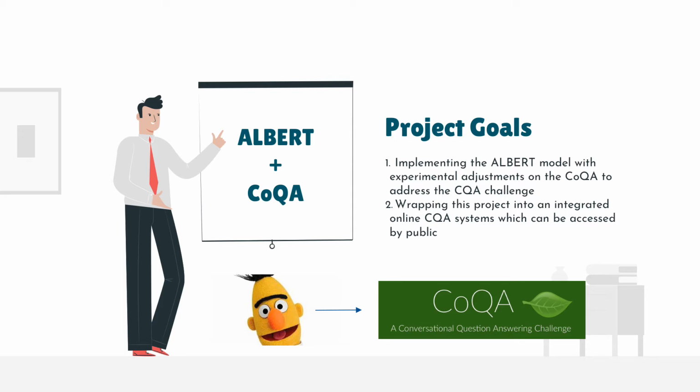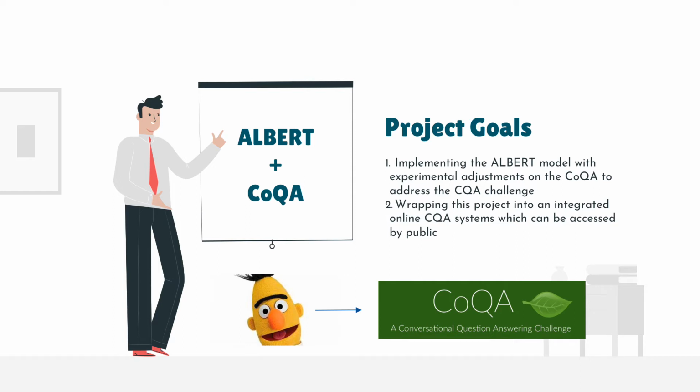The reason we choose these two as our research targets is that both CoQA and ALBERT are newly released in the NLP. Combining them together might help address the conversational question answering challenge, which is closer to the nature of human conversation. Our primary goal is trying to implement the ALBERT model with experimental adjustments on the CoQA to address the conversational question answering challenge. It would be better if we can take a place on the leaderboard of the CoQA.